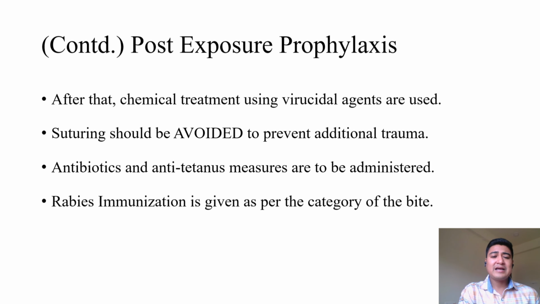Thirdly, antibiotics should be given to prevent secondary bacterial infections. Anti-tetanus measures with tetanus toxoid should be administered. And rabies immunoglobulin is to be given as per the category of the bite.